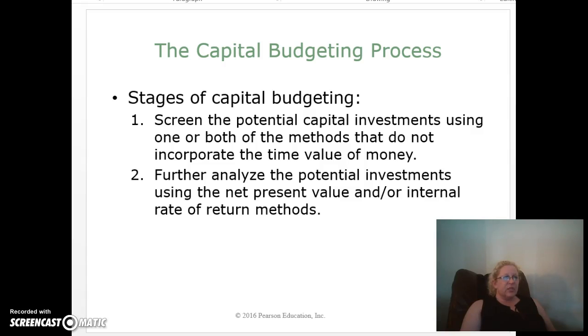In the second stage, managers further analyze the potential investments using the net present value or the internal rate of return method. Because these methods consider the time value of money, they provide more accurate information about the potential investment's profitability.